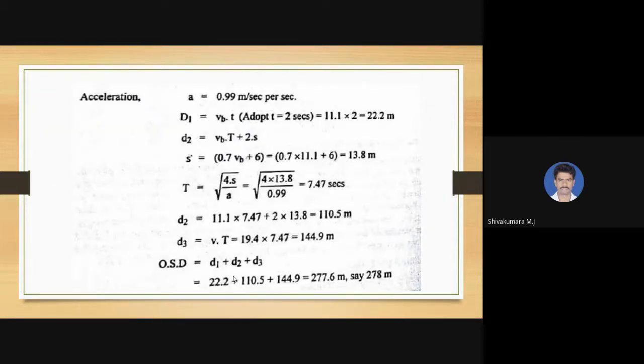Acceleration is given as 0.99 meter per second square. And d1, we know, is vb into t. That is the speed of the overtaken vehicle, and t, if it is mentioned, we take accordingly, otherwise we can assume it as 2 seconds. So 22.2 meters is the d1 value.